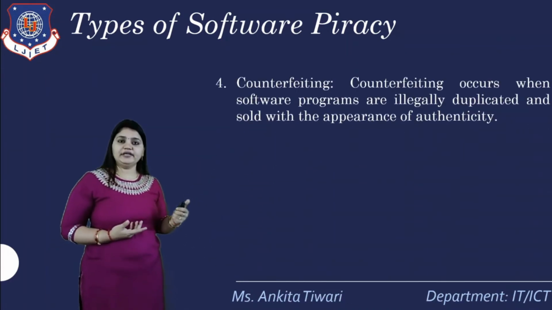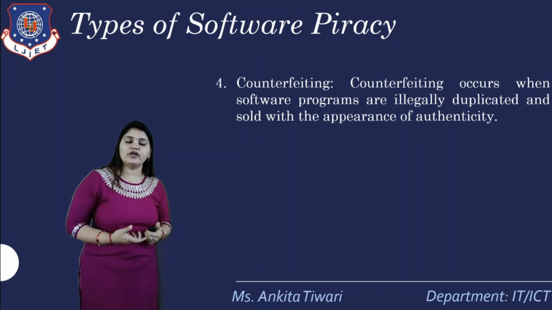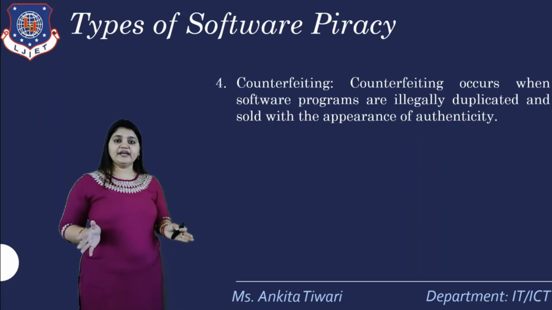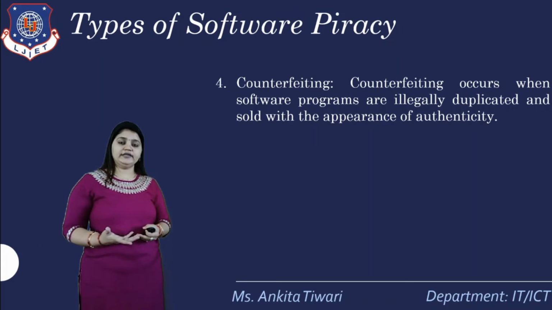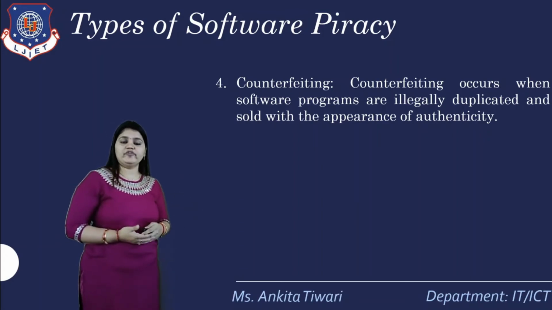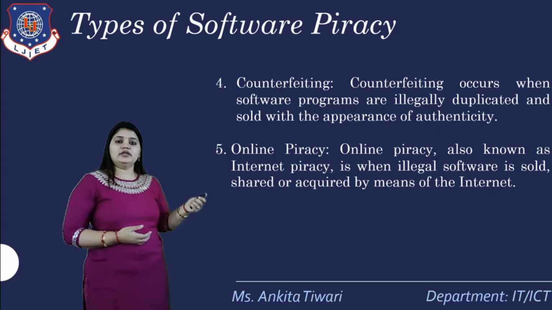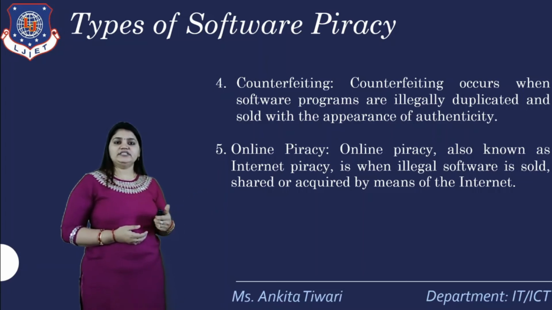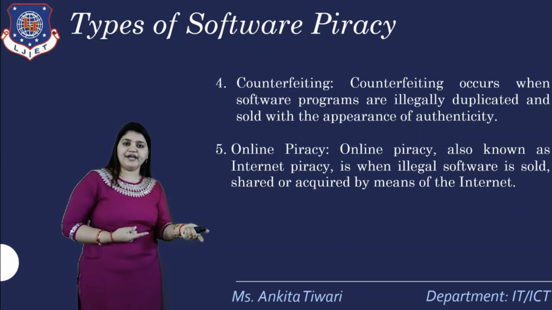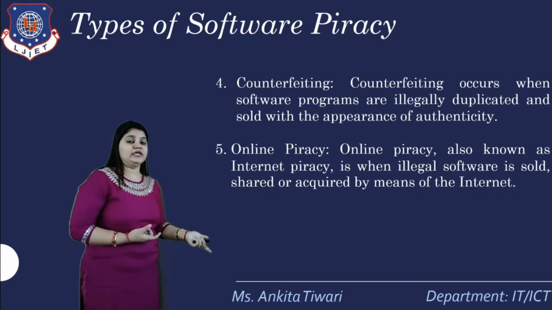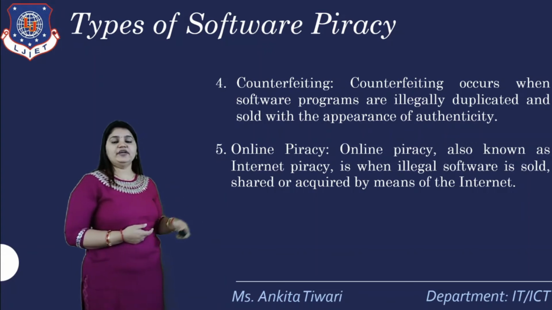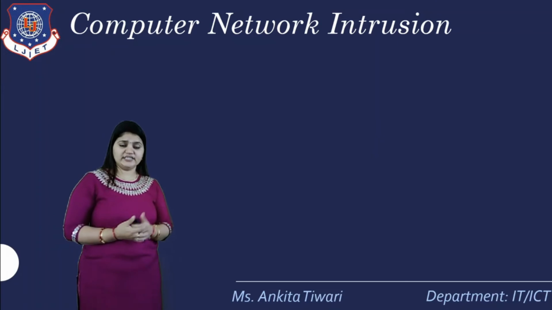The fourth type is counterfeiting, which occurs when software programs are illegally duplicated and sold with the appearance of authenticity. That means it appears authentically correct, and with that appearance it is being sold. Another type is online piracy, also known as internet piracy, which is when illegal software is sold, shared, or acquired by means of the internet. So these are the different types of piracy.